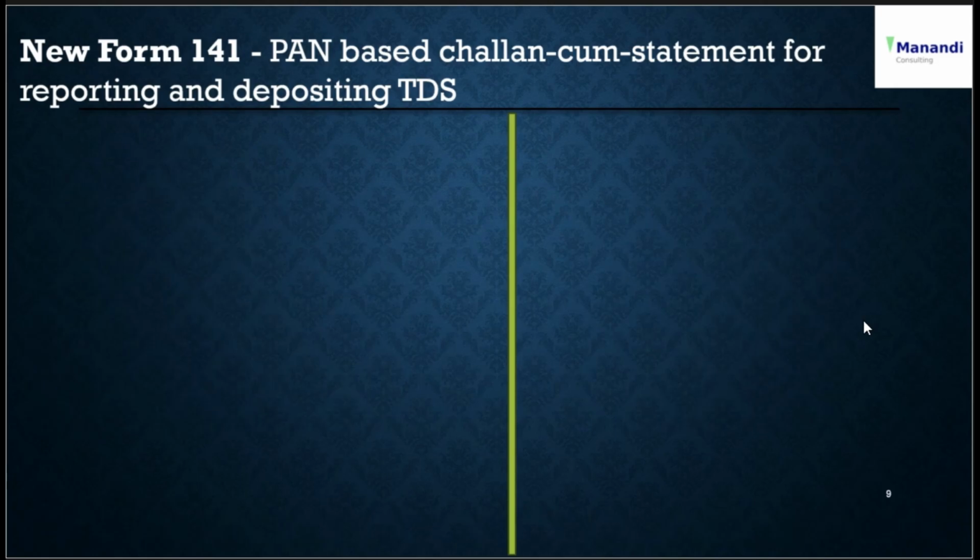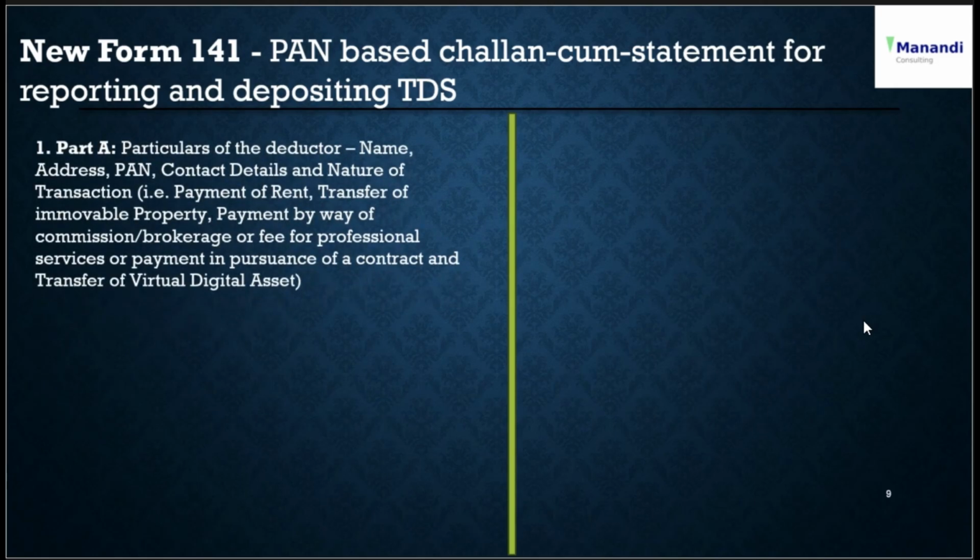So what does Form 141 contain? It is covered in Parts A and B. Part A covers the particulars of the deductor: name, address, PAN, contact details, and nature of transaction, whether it is rent, immovable property, commission or brokerage, or virtual digital asset.